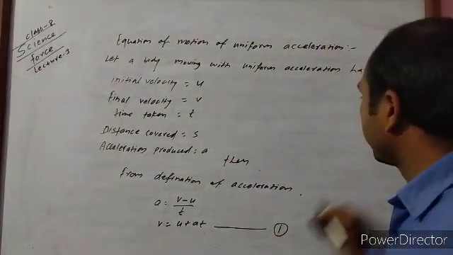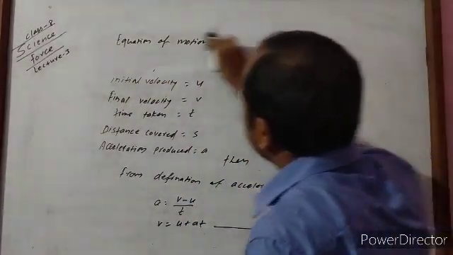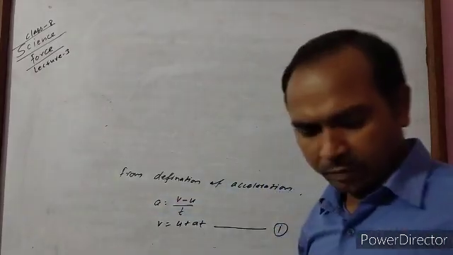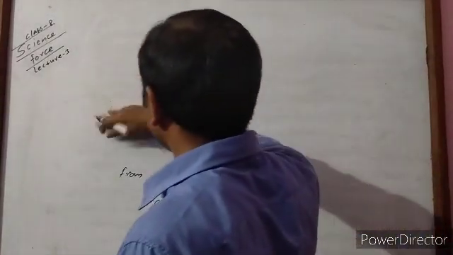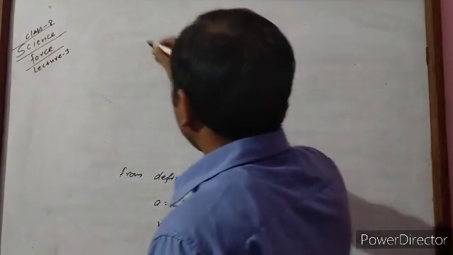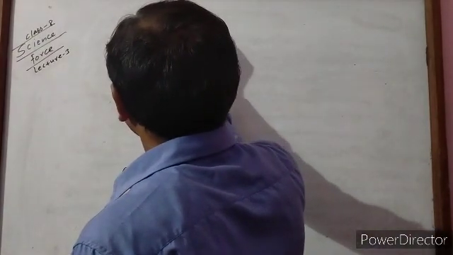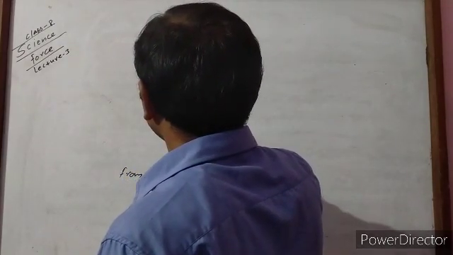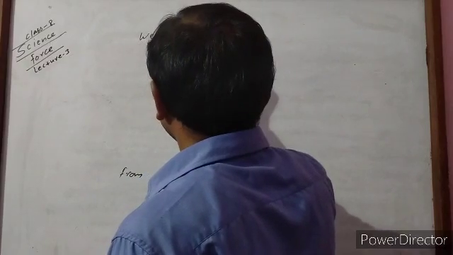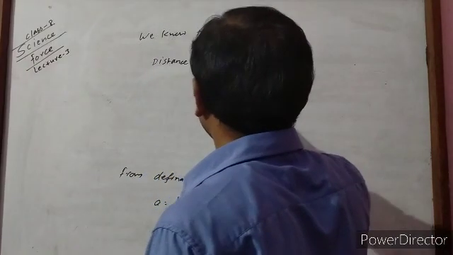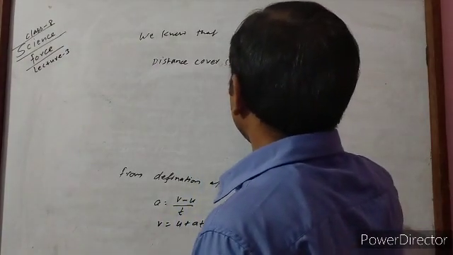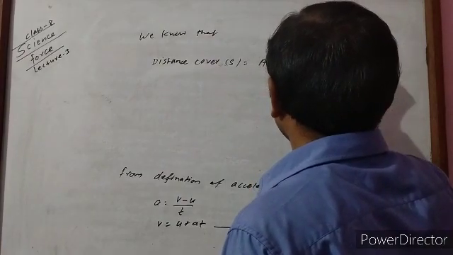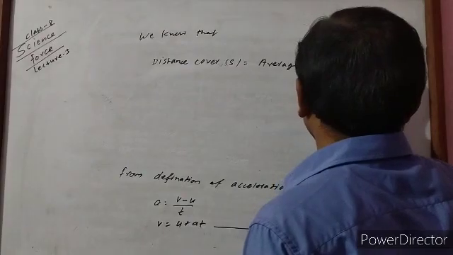Another, here we know that distance covered s is equal to average velocity into time taken.